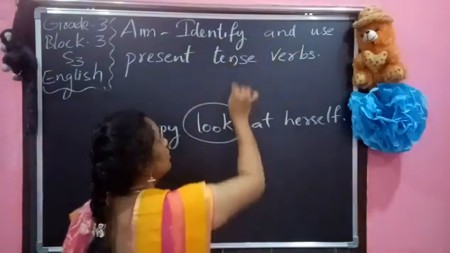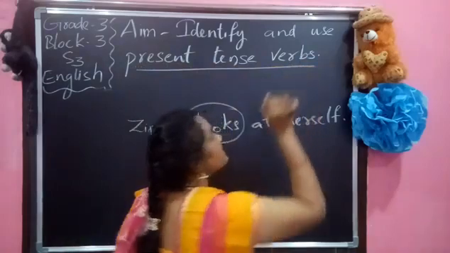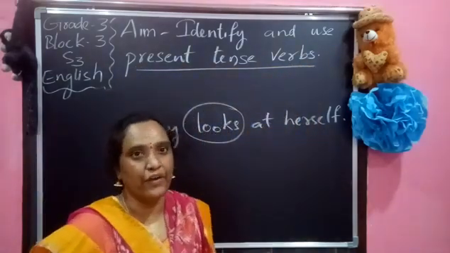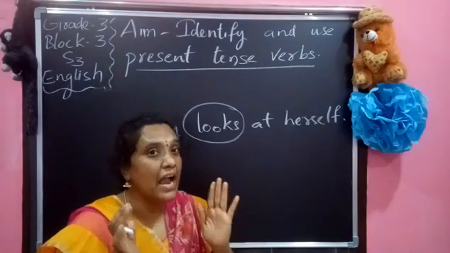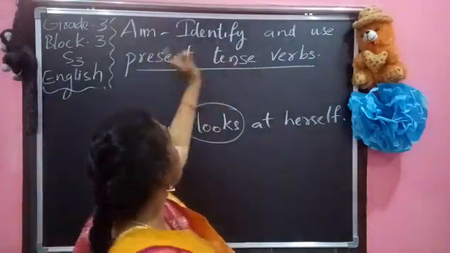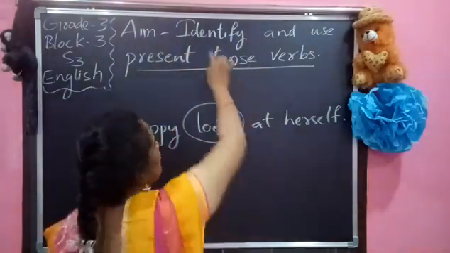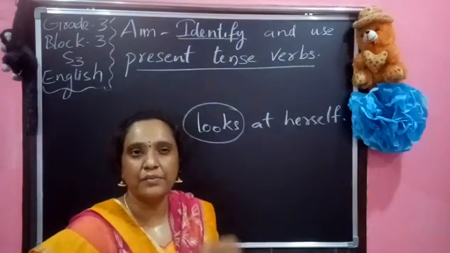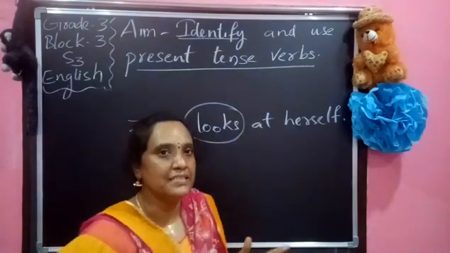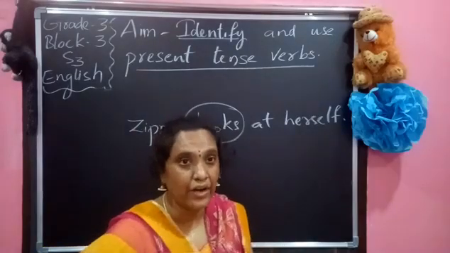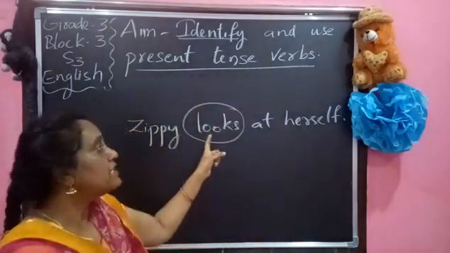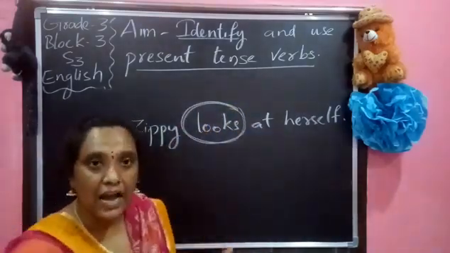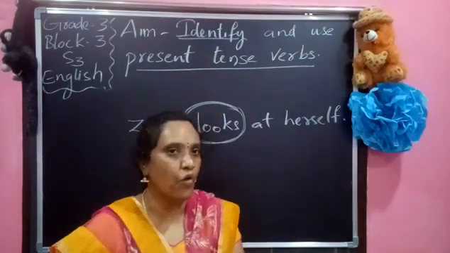So we are going to observe the present tense verbs. Means, you are going to identify them. Today only identification, means identify and use present tense verbs. How are we going to identify? Where are we going to identify? We want to try to identify them in our lesson. In Jippy's lesson, the blue kite lesson, you are supposed to identify the verbs. So present tense verbs, how will these present tense verbs be, and how to use them?